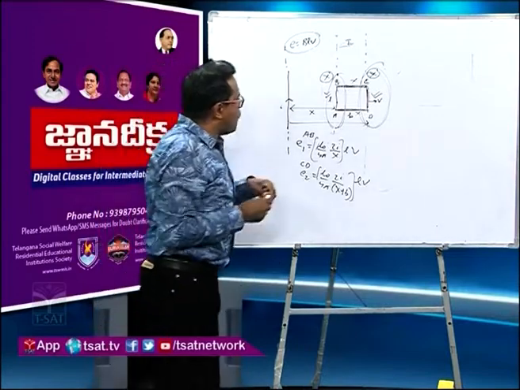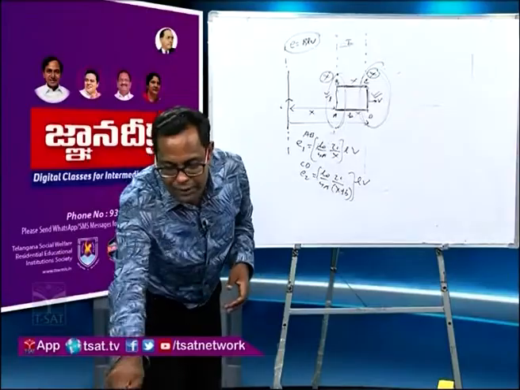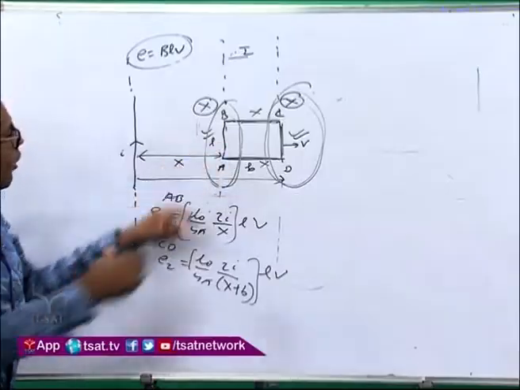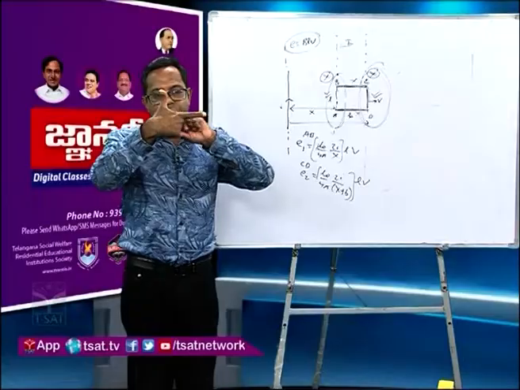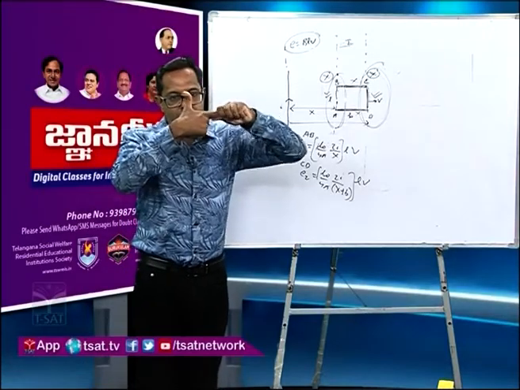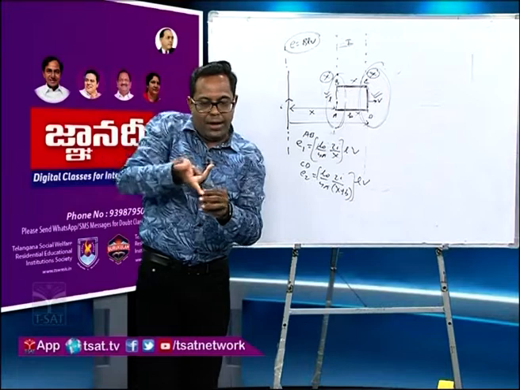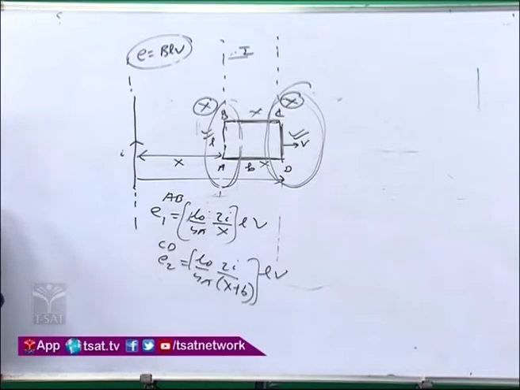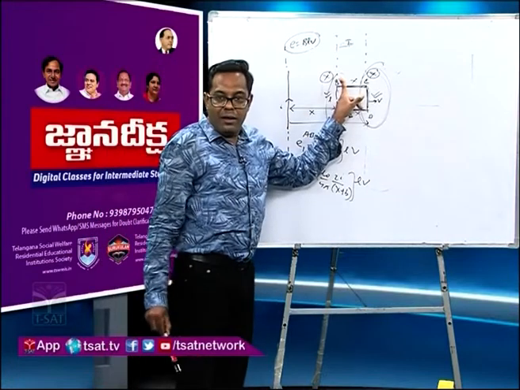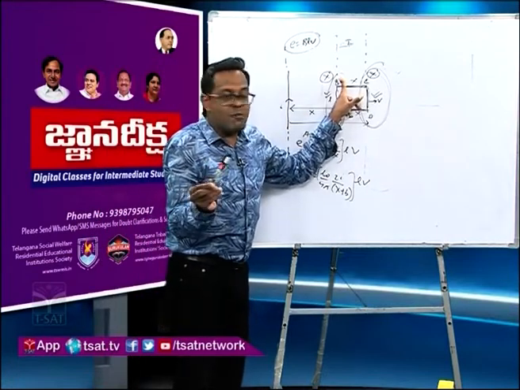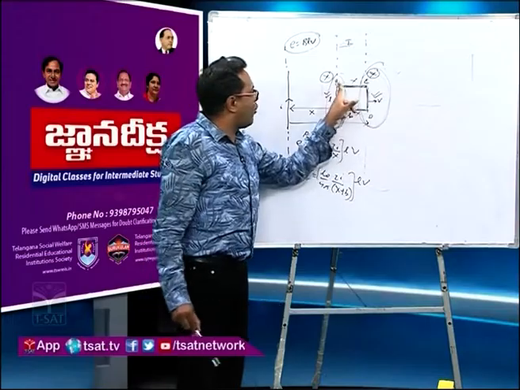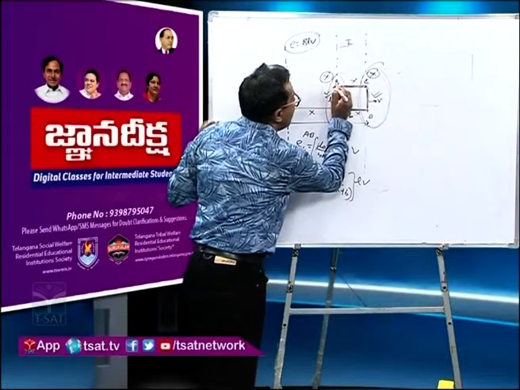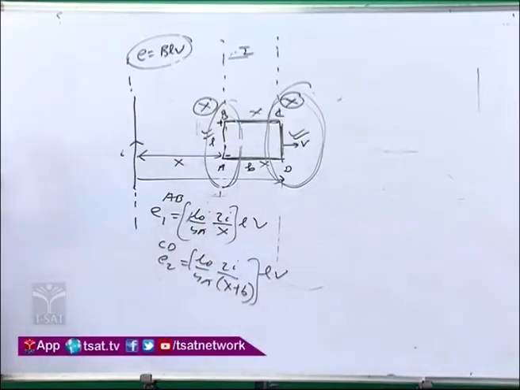Now let's check. Come to the direction of induced current. How to find the direction of induced current? Fleming right hand rule. What is the Fleming right hand rule? Here the velocity is like this, V, B, I with the thumb, B down, V this side. So current is moving from A to B. Now listen carefully, current is moving from A to B, so the electron inside the conductor will move from B to A. If the electron is moving from B to A, there is a deficiency of electron at B, so this will become positive and A will become negative.